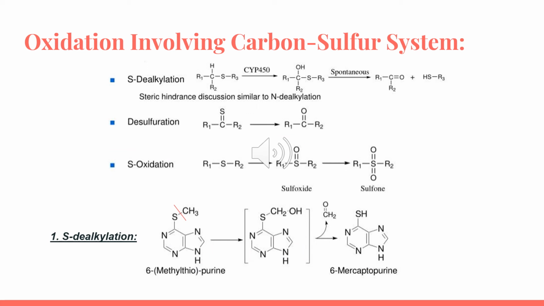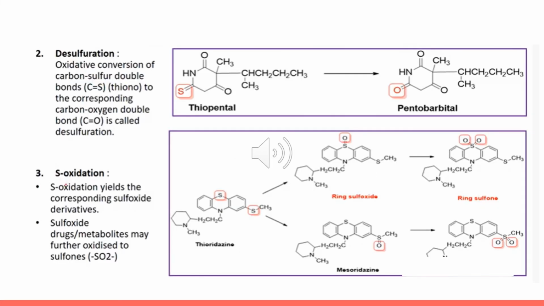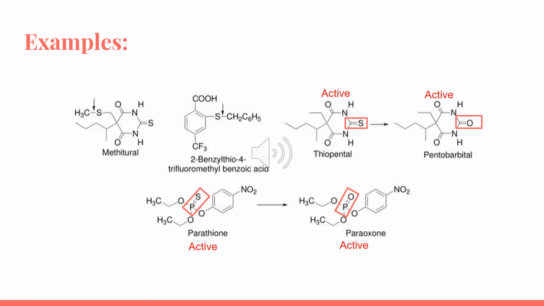Now for the oxidation involving the carbon-sulfur system, the carbon-sulfur bond will have to break, and we're going to have S-dealkylation, alpha carbon hydroxylation followed by rearrangement, and the products are thiol and carbonyl. For the carbon-sulfur system, we have very common reactions like the conversion of C double bond S to C double bond O, and the thio system into the oxo system in the case of thiopental to pentobarbital. Here are a few examples of these reactions.